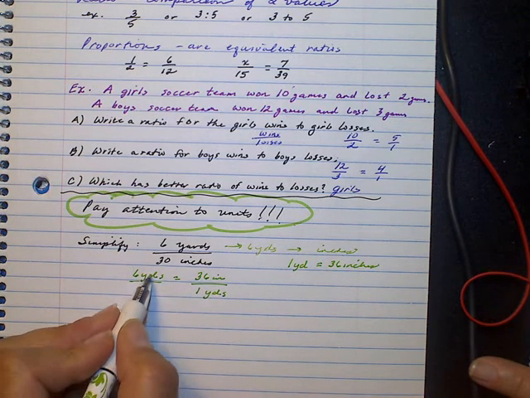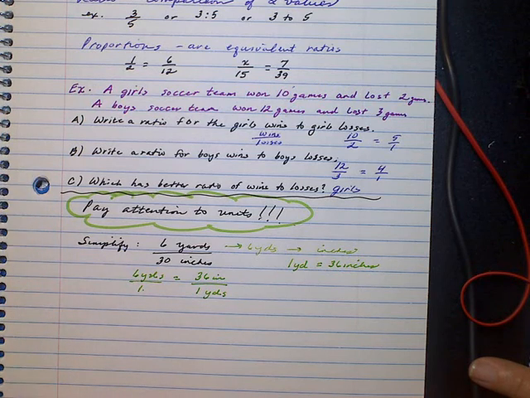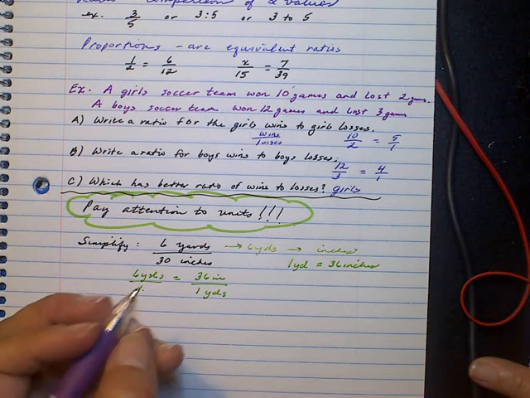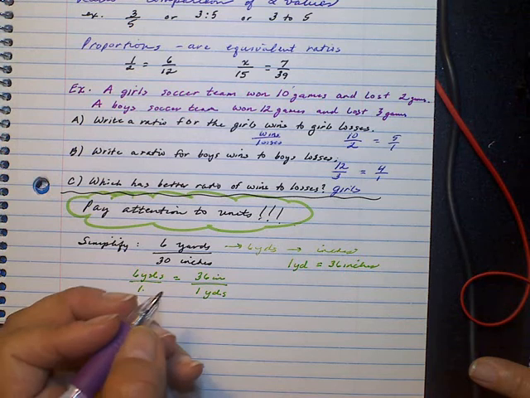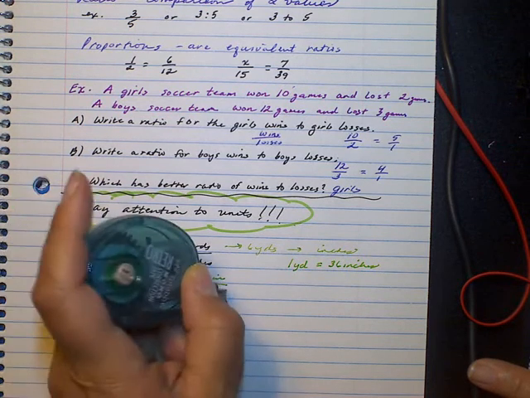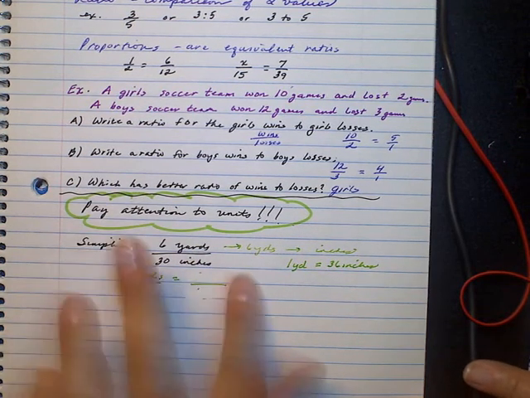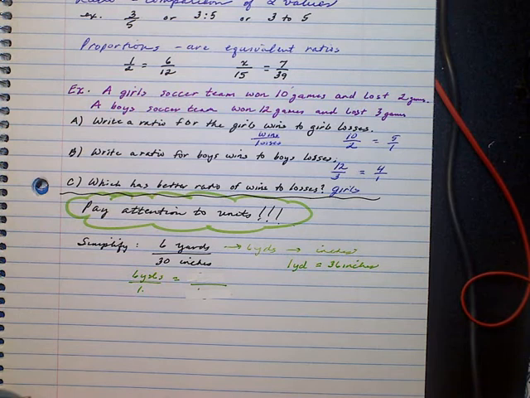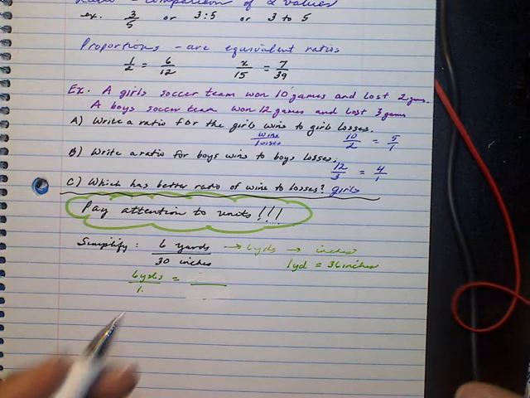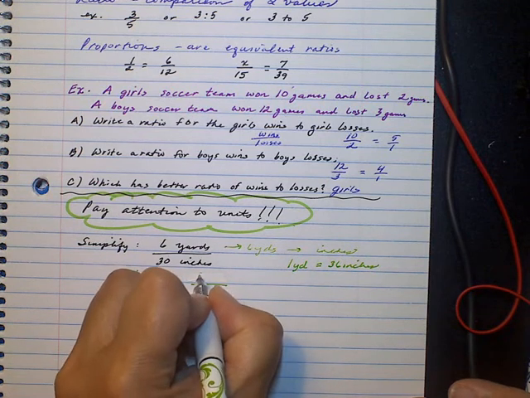And actually I should have put that backwards, because if you're comparing yards to inches, we have to have yards here over inches. Pause for just a second so I can clean up my paper.